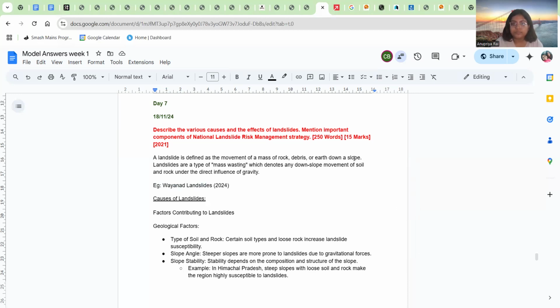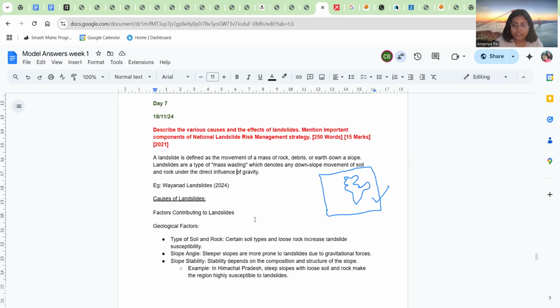Wait, I'll annotate. So suppose this is your paper, this is your answer sheet. After writing the introduction and example, on the right side, make a small map of India and mark landslide zones. I'm drawing with a mouse, so it is not very clear, but mark the major landslide zones given by the Landslide Atlas of India. This is very important. You have to do this. Now let's see what more we can write.